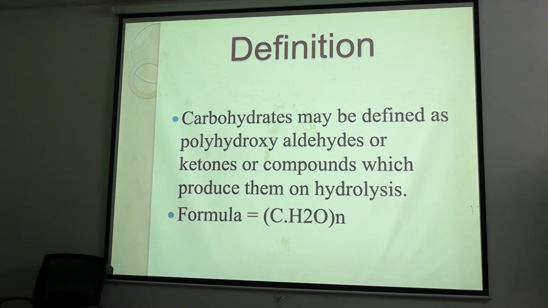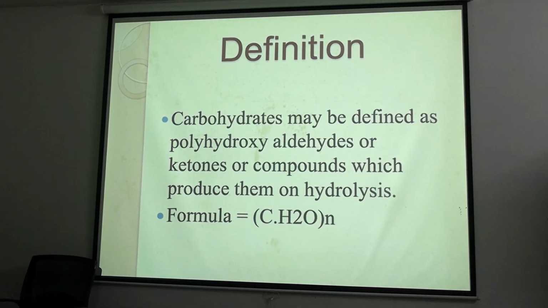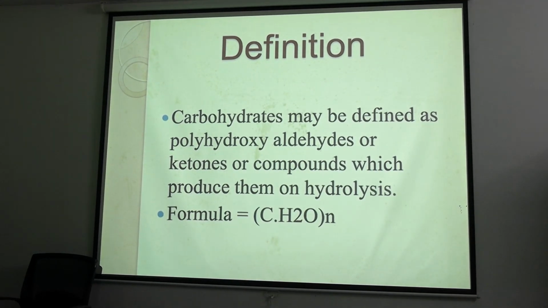So someone tell me, what is carbohydrate? Polyhydroxy aldose or ketose, or compounds that will produce these on hydrolysis. So polyhydroxy means there will be multiple OH groups along with a functional group of aldehyde or ketone.